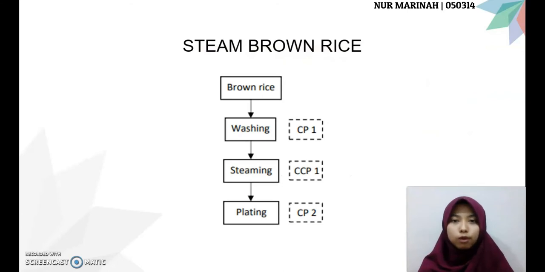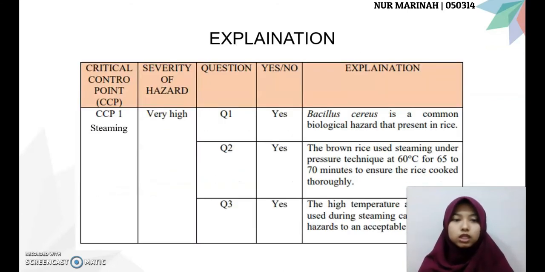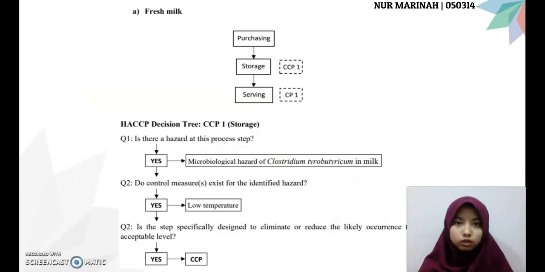This is the flow for steamed brown rice. So, the steaming is considered as CCP. Bacillus cereus is a common biological hazard that is present in rice. The brown rice is steamed under pressure to ensure the rice is cooked thoroughly. The high temperature and duration used during steaming can reduce the hazard to an acceptable level.